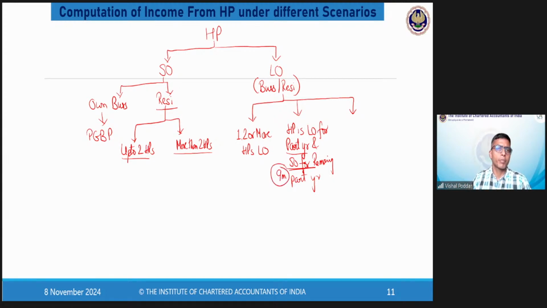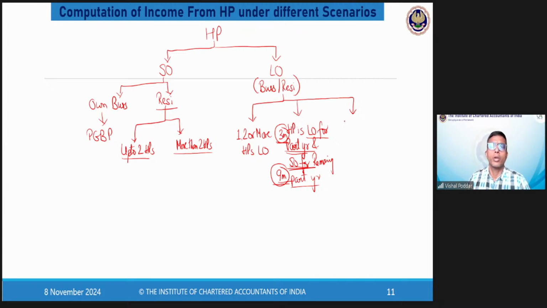Then you shift to a bigger property and for the balance 3 months, you have let out that property. So out of 12, 9 months you are staying. So first 9 months, let us say your current house, you are staying here. Up to December, you are staying here. Then you shift to a bigger house. And this house, you give it on rent to someone for the balance 3 months period. So it will become what? Which is let out for part year, self-occupied for part year. I hope this scenario is clear.